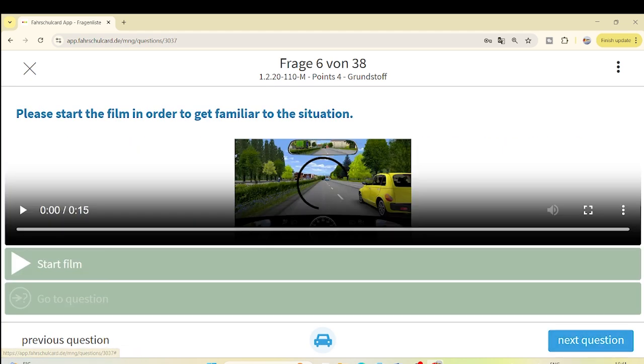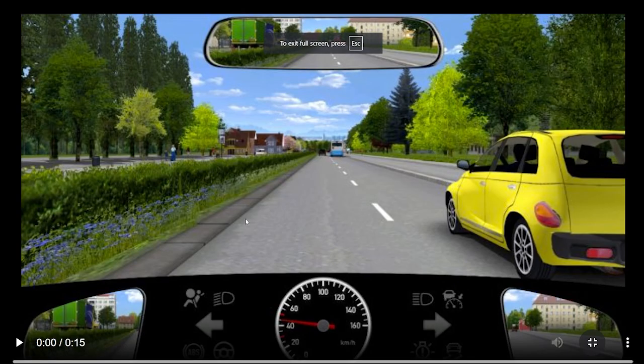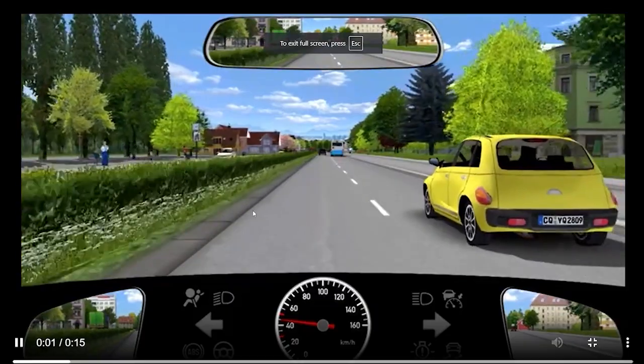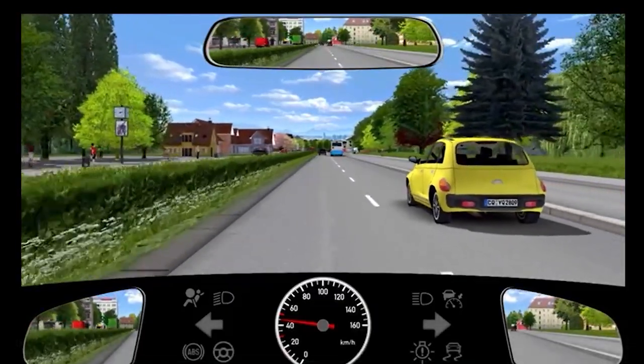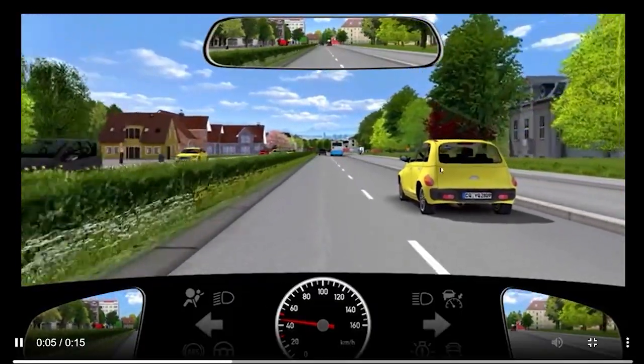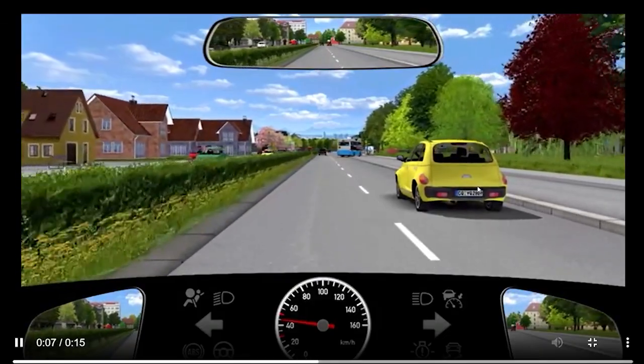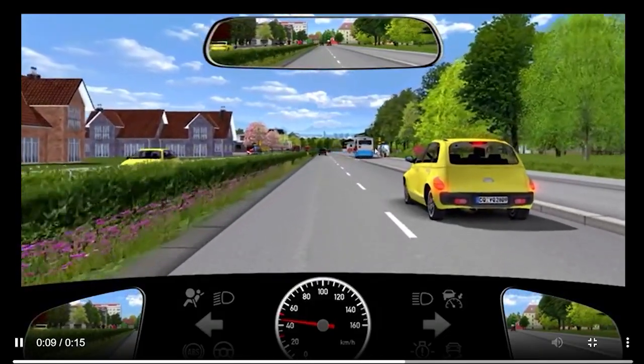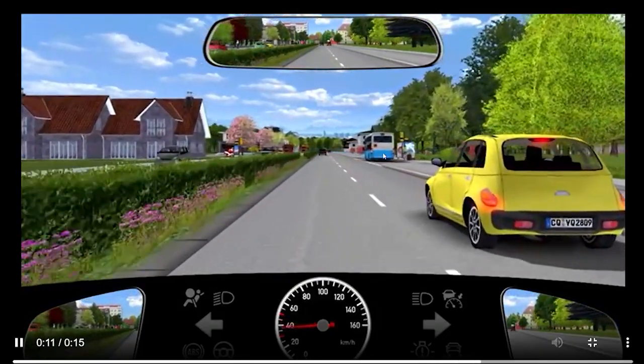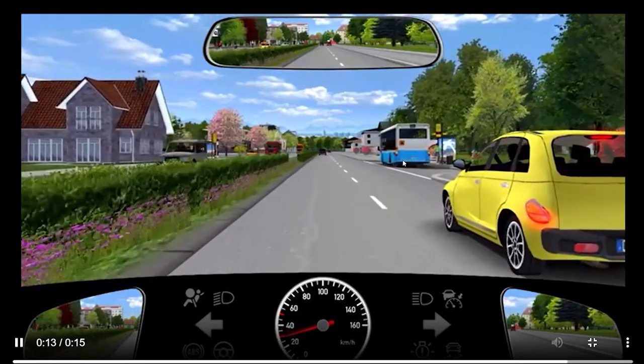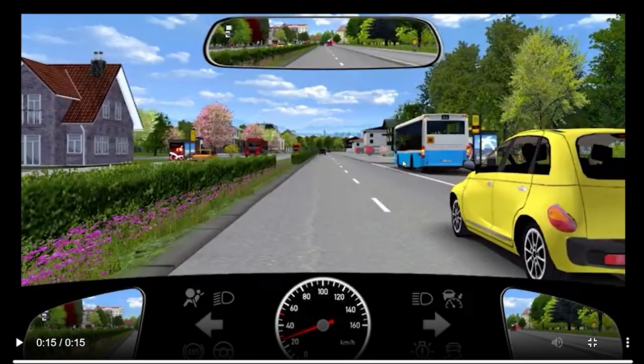Let's jump to the next question. Our next question is again a video question, so let's play this video. You are traveling inside a built-up area, speed of 50 km/h, two lanes, a yellow car on the right-hand lane, and then this bus with the hazard warning lights on has stopped at the bus stop. I think we have discussed this a lot. If you are traveling on the road with a bus with hazard lights on, then you can actually pass this bus, but at walking speed.